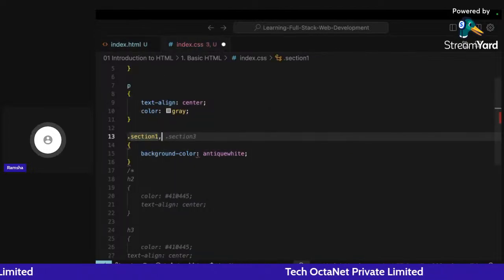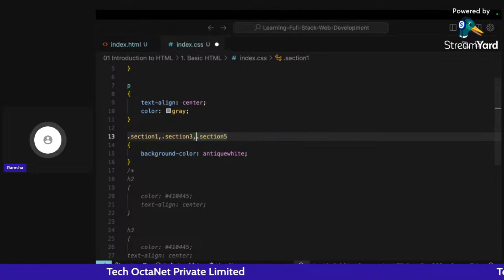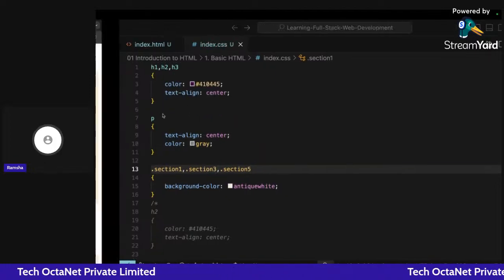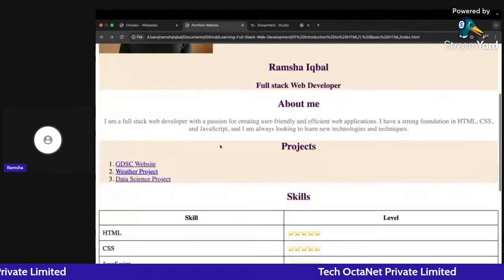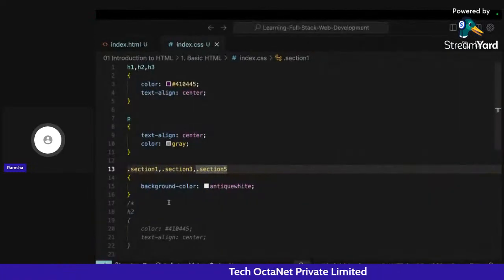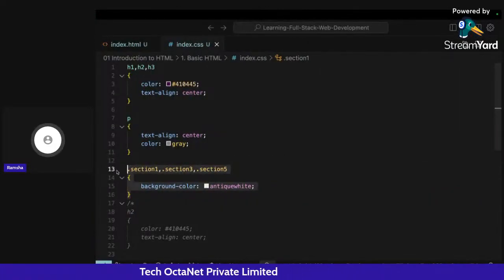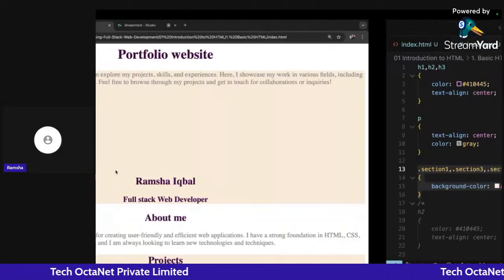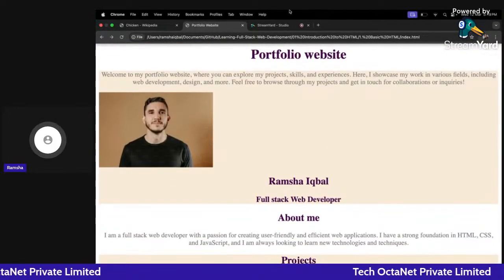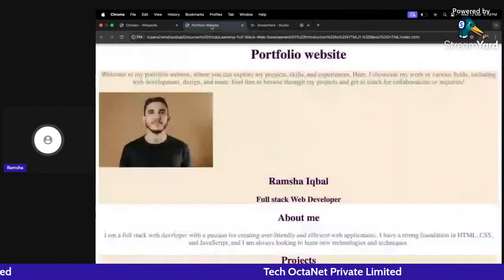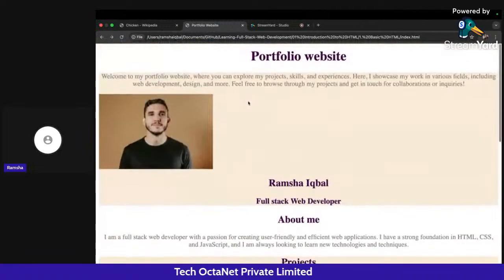Here you will have to simply write a comma, section 3 and section 5, similar to how we were doing it previously. If I go back and click on refresh, you will see no change, and you can do it in this format also. Okay, I hope this part is clear to all of you. I don't think there are any doubts in this.